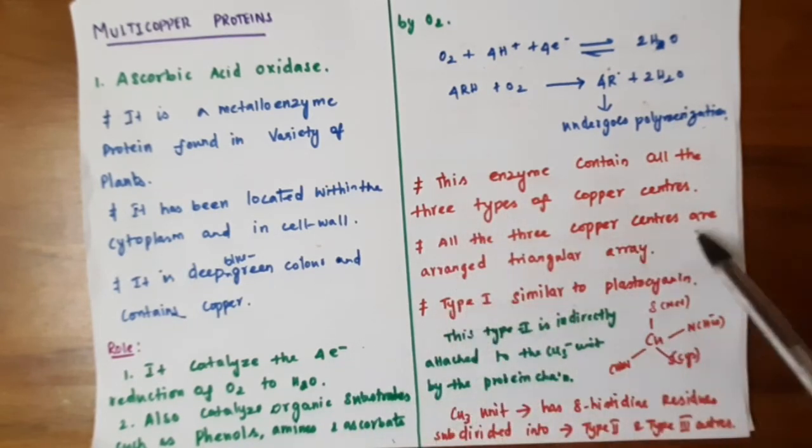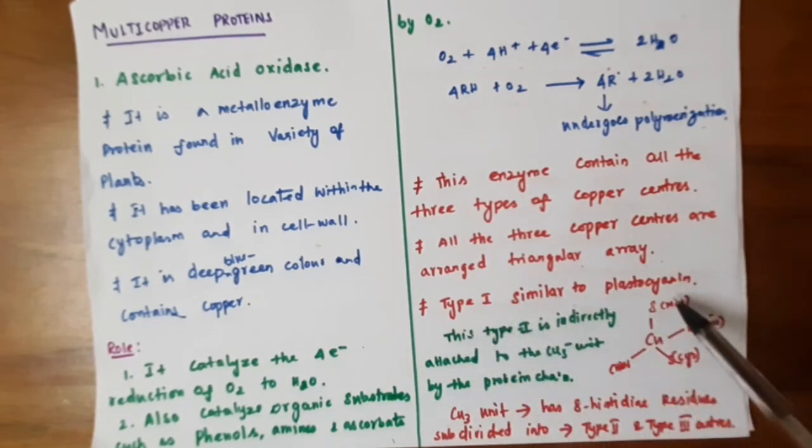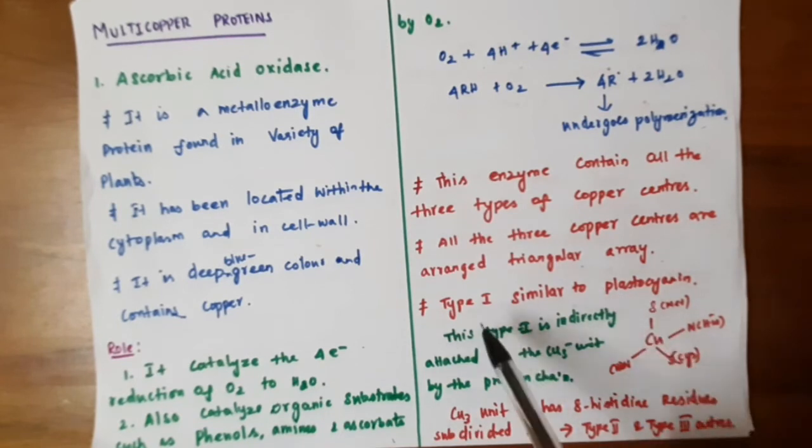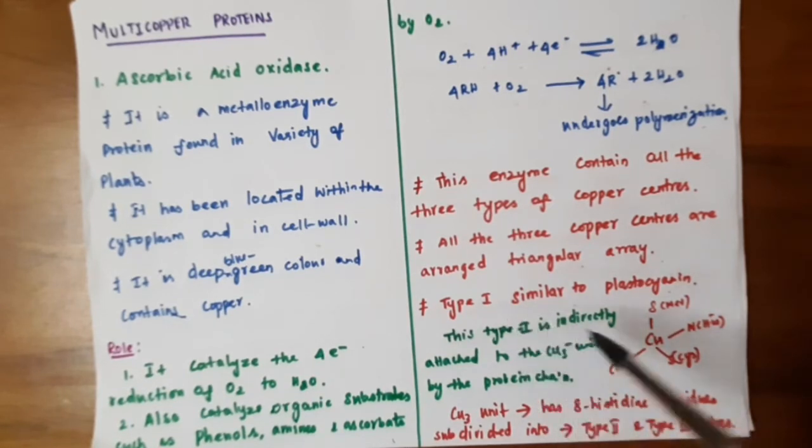All three copper centers are arranged in a triangular array. It contains type 1, type 2 and type 3. The type 1 is similar to plastocyanin. In plastocyanin, copper is tetrahedrally coordinated, with 2 nitrogens from histidine residues and 2 sulfur donors, 1 from cysteine and 1 from methionine. The Cu3 unit is attached indirectly to the protein chain, and it has 8 histidine residues.